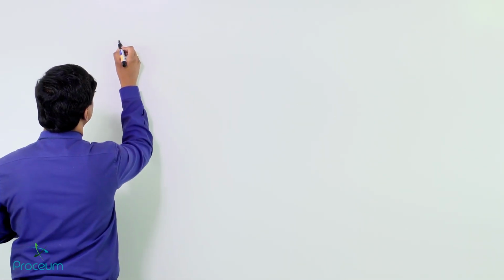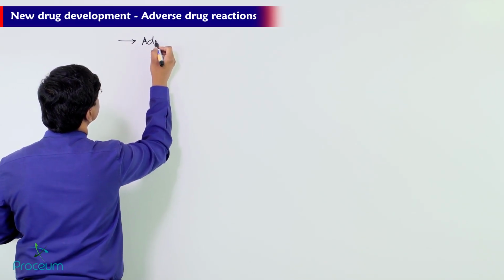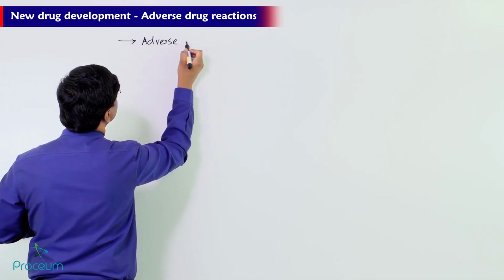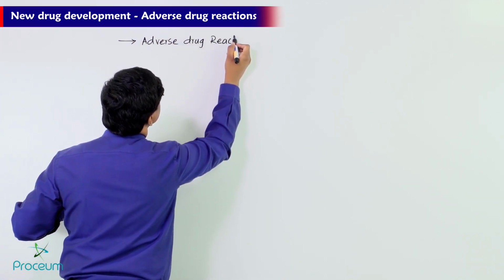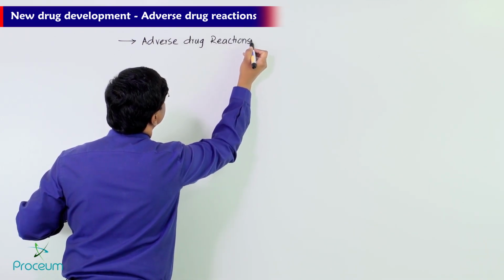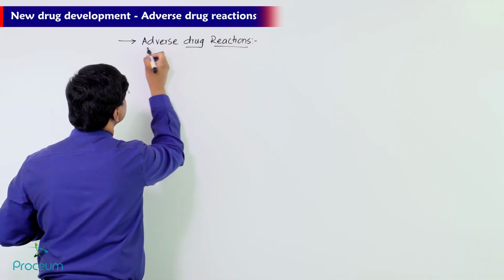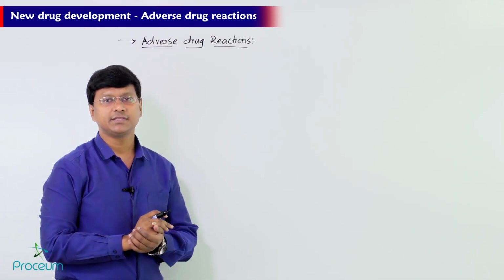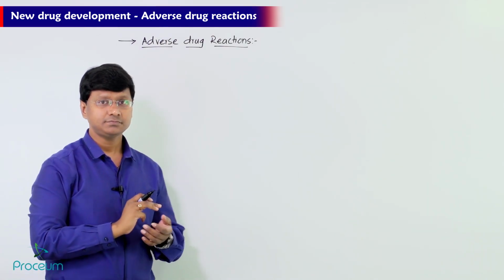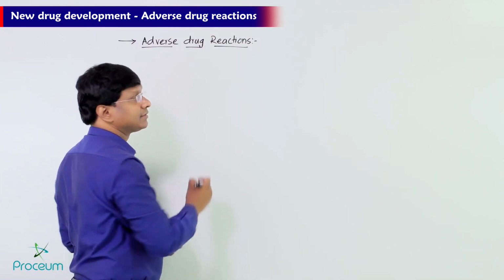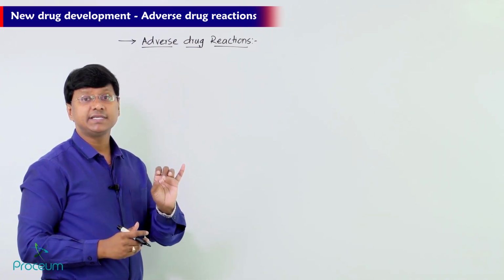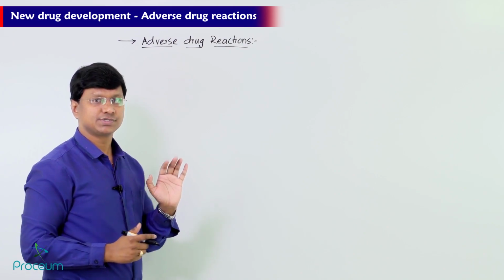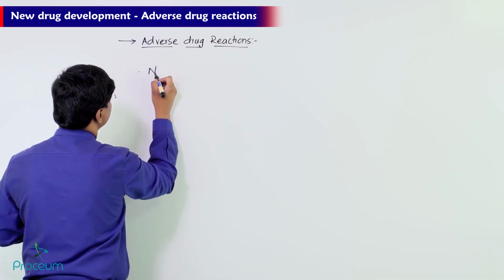So in general pharmacology, now let me discuss what are called adverse drug reactions. If you take these adverse drug reactions, remember, these are noxious or unintended effects produced by the drugs.